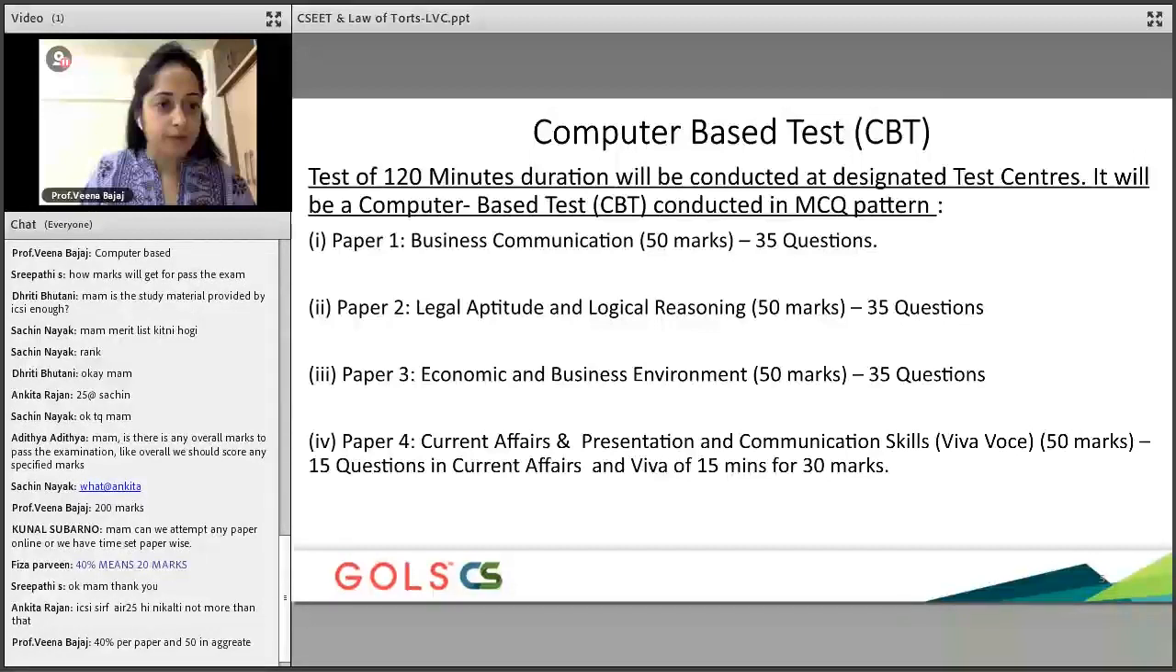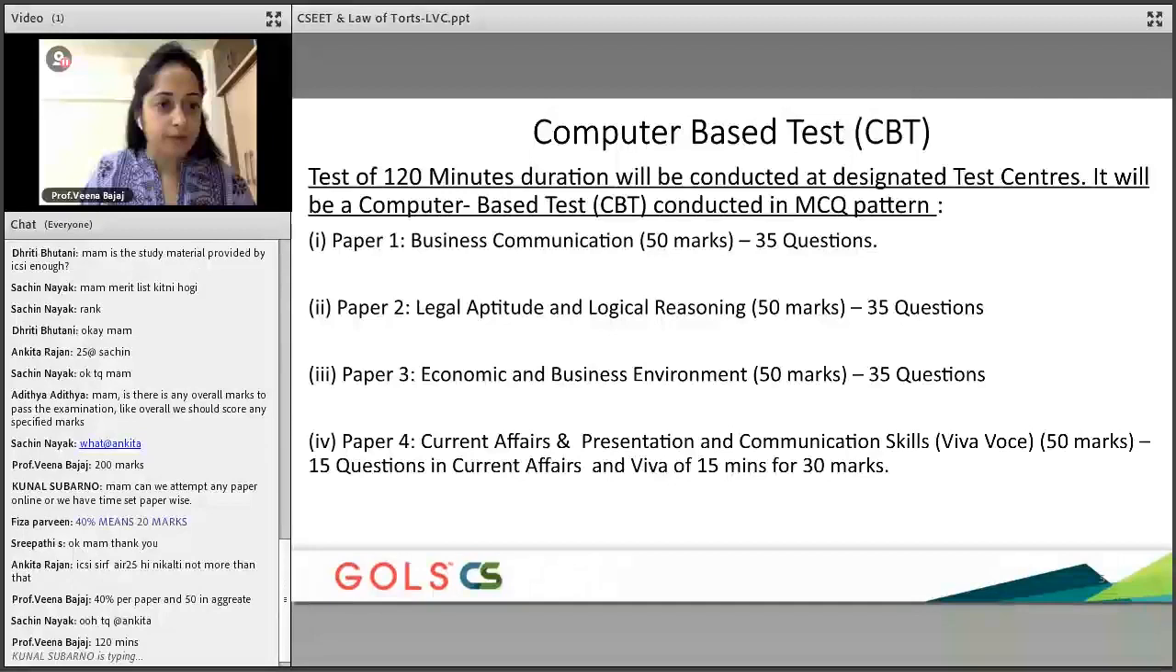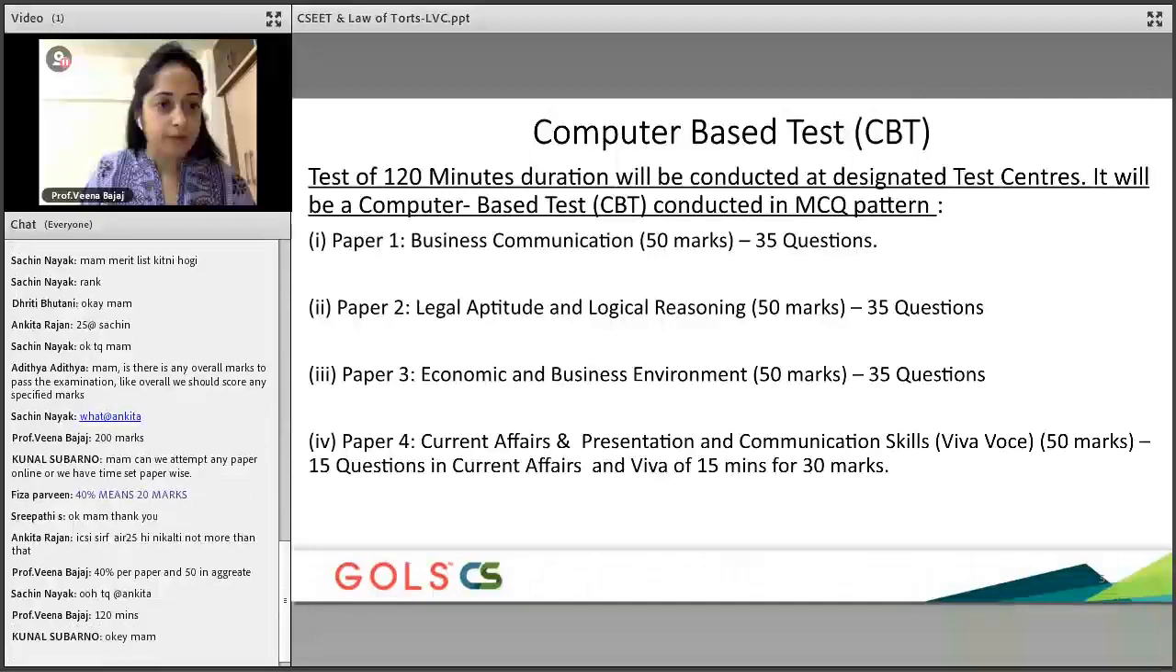Okay, I have a question, ma'am. Can we attempt any paper online, or do we have time set paper-wise? That's correct, Fiza. See, Kunal, I think they've not really set a time limit within the individual papers, but yes, you have an overall limit of 120 minutes, which is 2 hours.